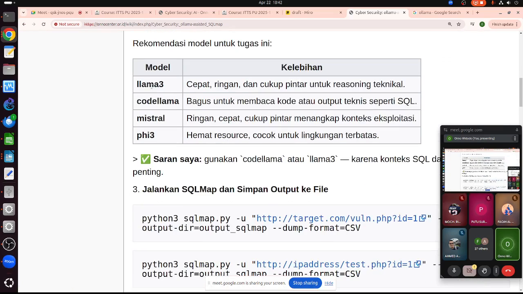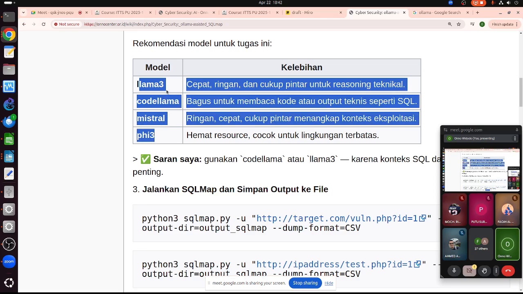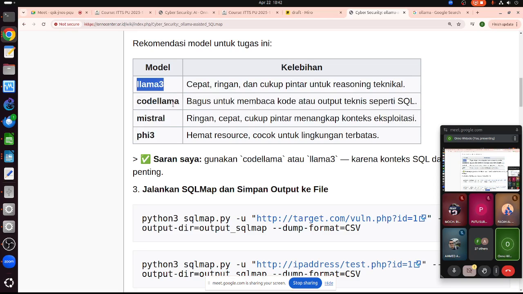There are 4 different models suggested for this kind of activity: Llama 3, Code Llama, Mistral, and Phi 3. I use Code Llama, this one, so it can read code. It can read something technical like SQL.